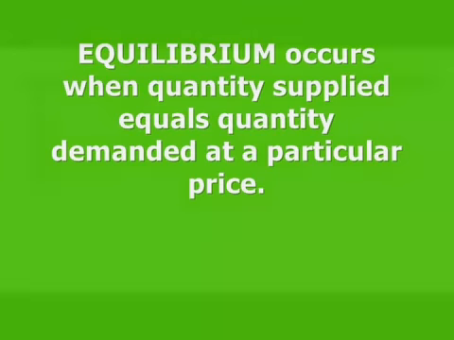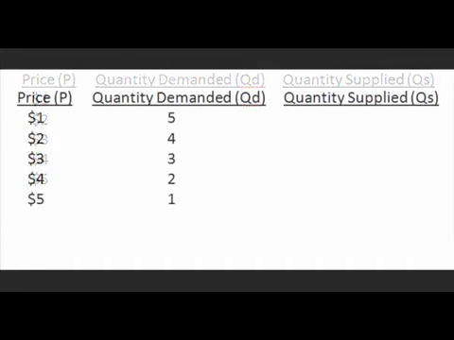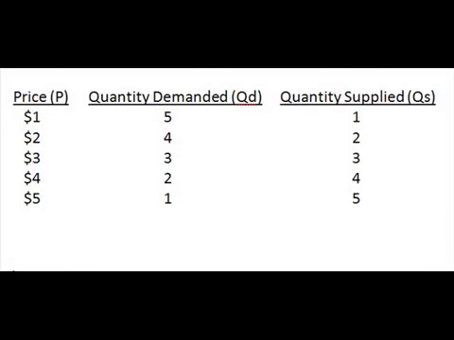Here's a numerical example. Note that I could pick any numbers for my demand as long as I follow one simple rule. As price goes up, quantity demanded must go down. That's the law of demand. Similarly for supply, as price goes up, quantity supplied must go up as well to follow the law of supply. Without even looking at a diagram, where is equilibrium?